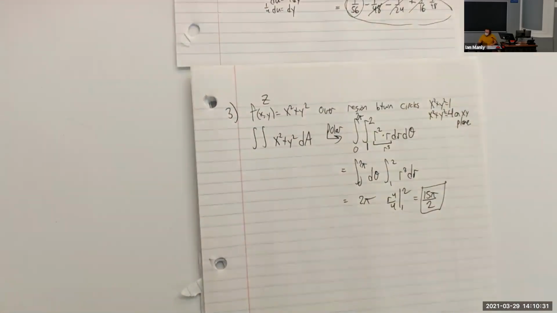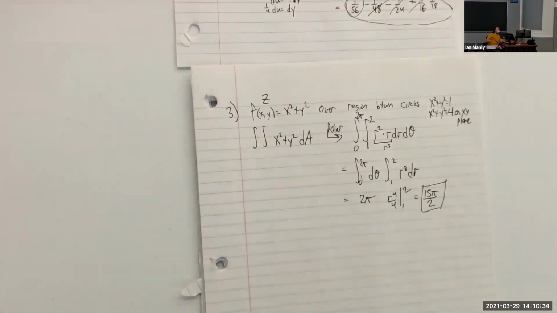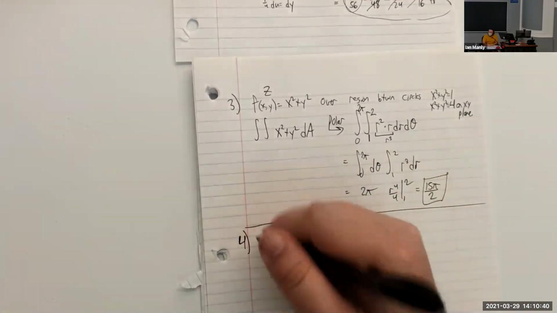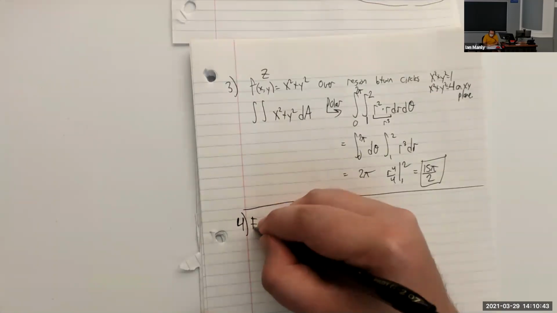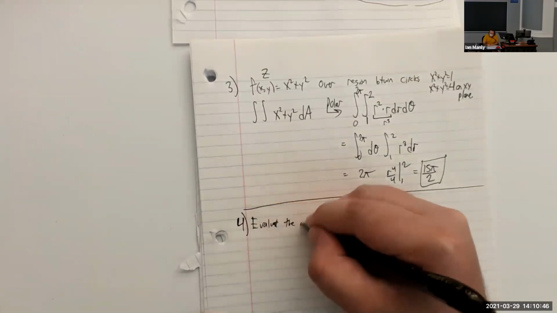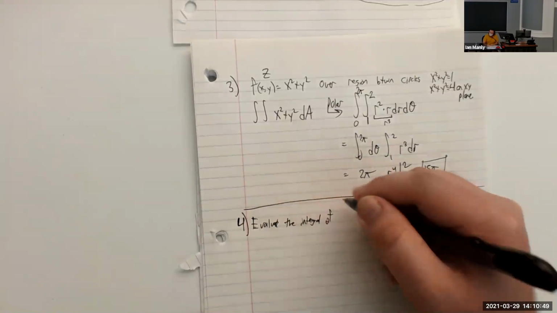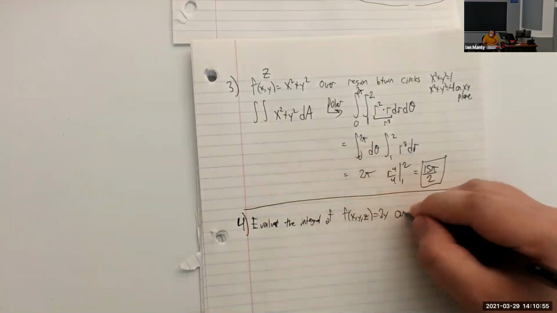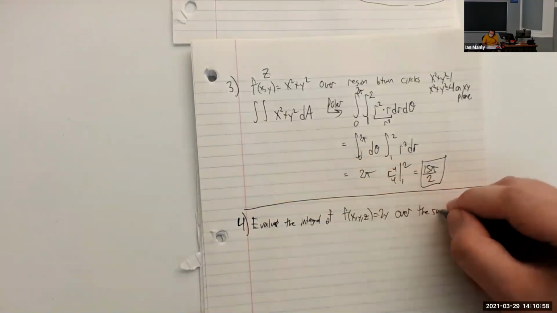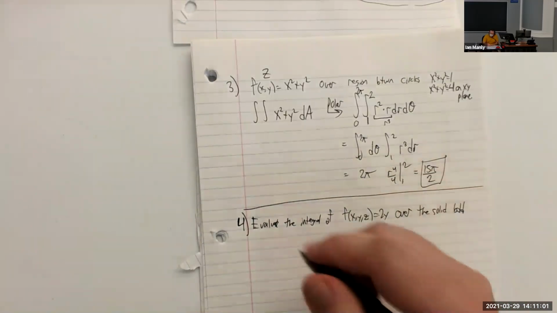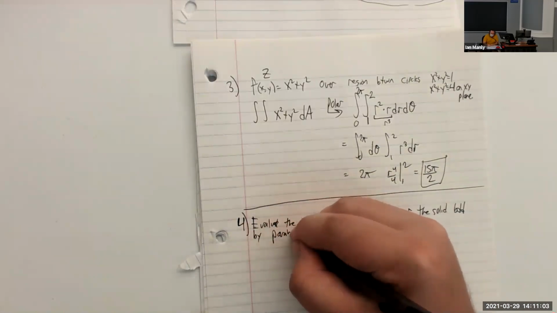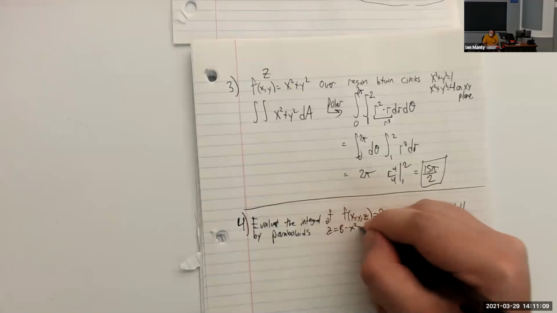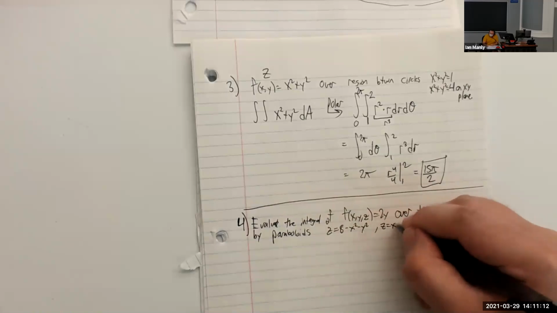All right. Good, we got that one. Chugging along here. All right, number 4. Number 4 asks us to evaluate the integral of f of x, y, z is 2y over the solid bounded by the paraboloids. Z is 8 minus x squared minus y squared, and z is x squared plus y squared.